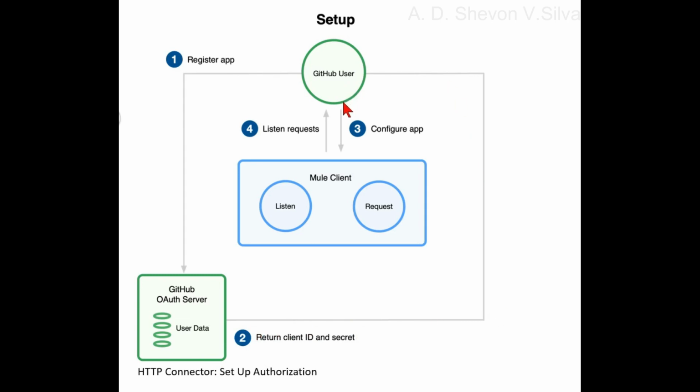GitHub user is connected to Mule client via configure app. Listen and request are in Mule client. Step 4, Mule client is connected to GitHub user via listen request.